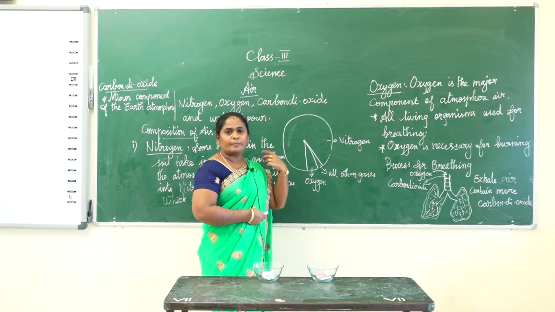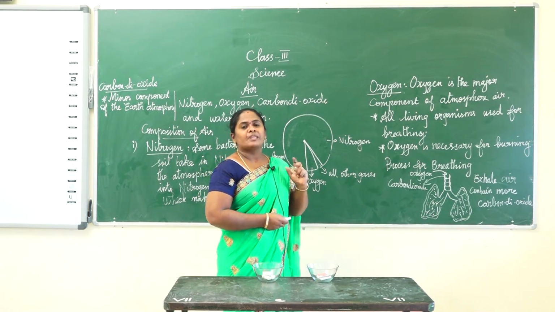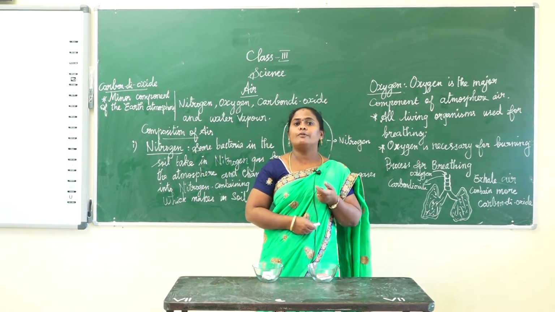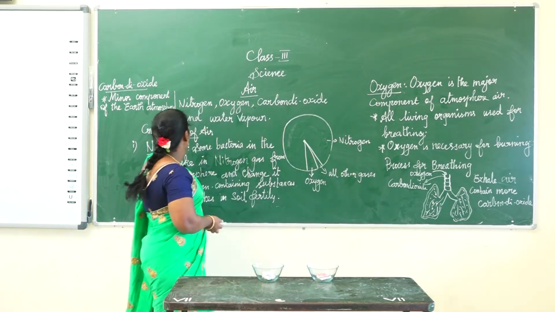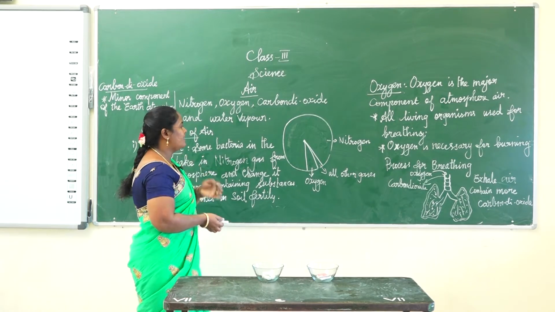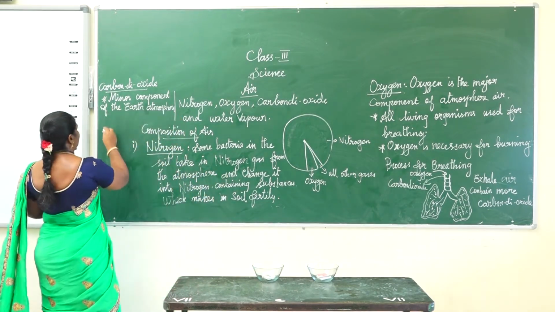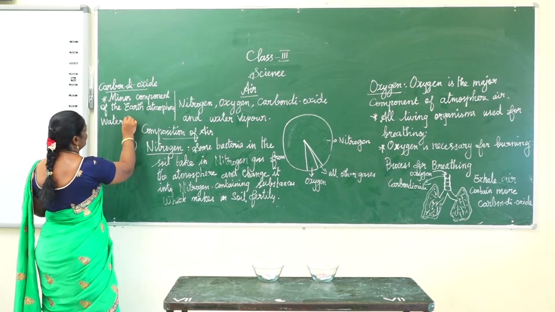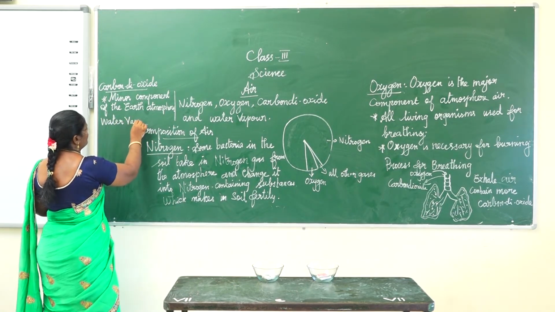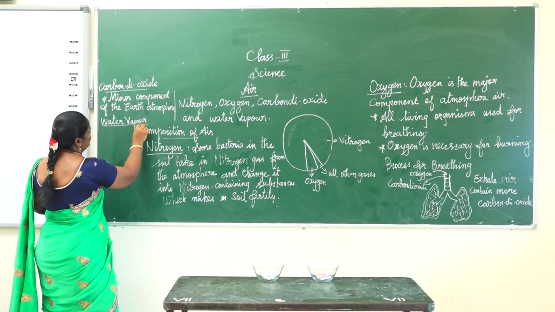And then carbon dioxide is released during breathing by animals and humans. This is carbon dioxide. And then the next one is water vapor. Next one is what? Water vapor.